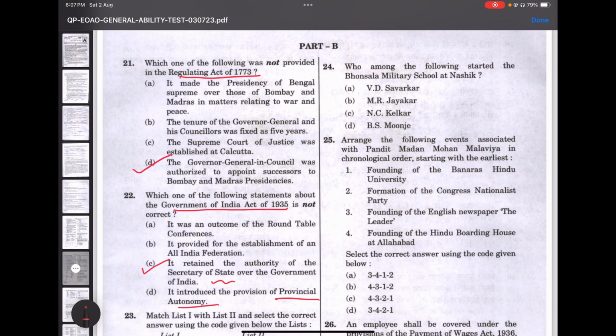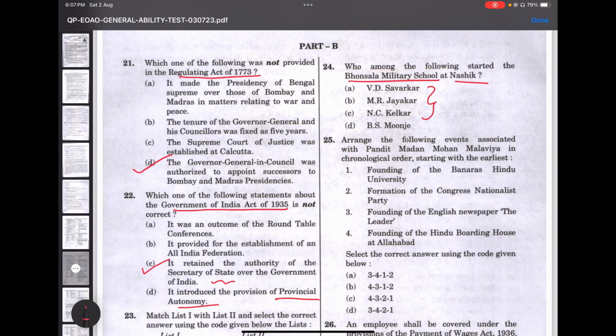Who among the following started the Bhonsala Military School at Nashik? Is it B.D. Savarkar, M.R. Jayakar, N.C. Kelkar, or B.S. Munje? Sometimes we might tend to get stuck between the options because these all sound similar, right?